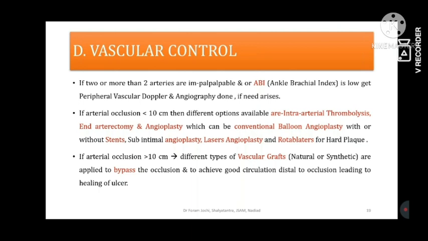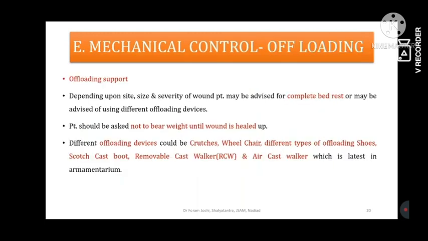If the arterial occlusions are more than 10 centimeters, then vascular grafts and bypass surgeries should be used. That is, occluded arteries should be bypassed, and the other anastomotic branches should be recanalized, particularly to provide tissue perfusion with oxygenated blood.